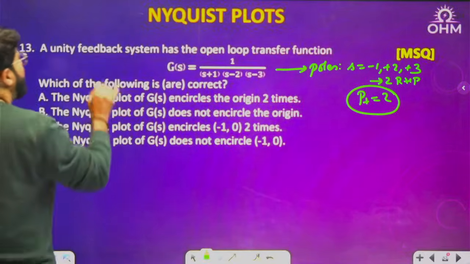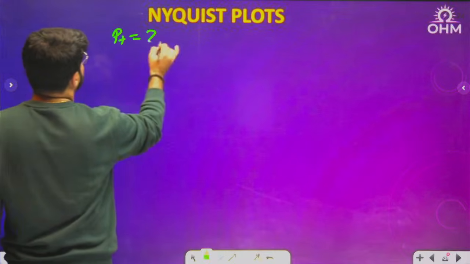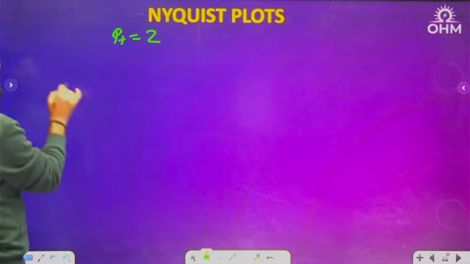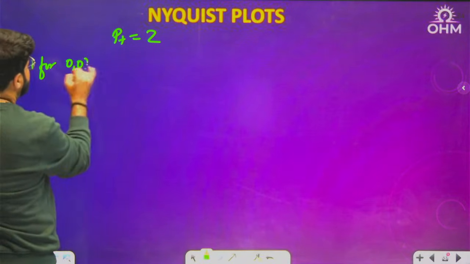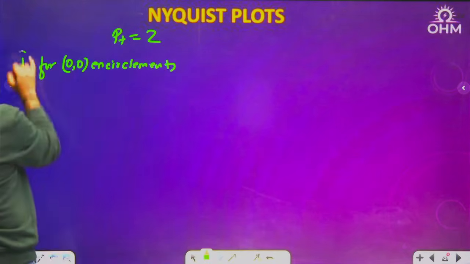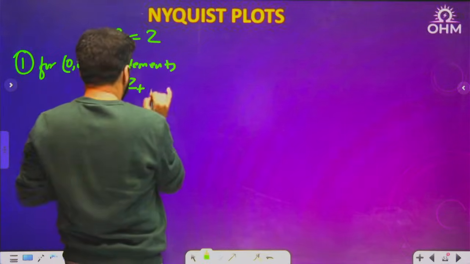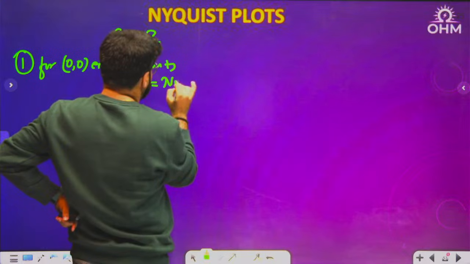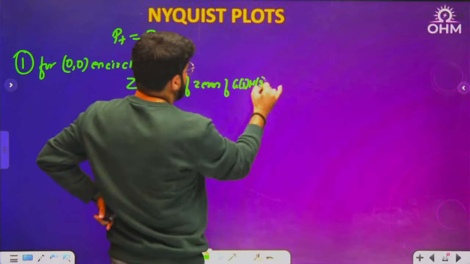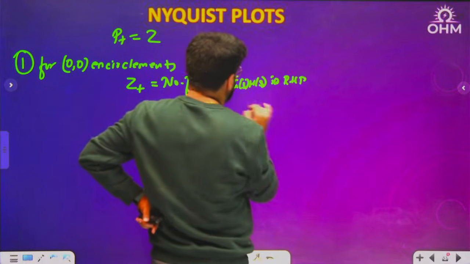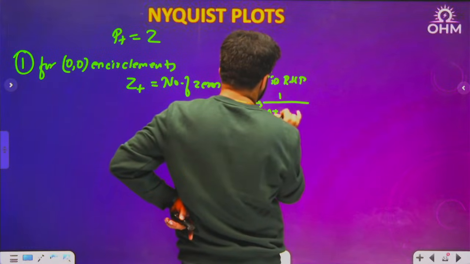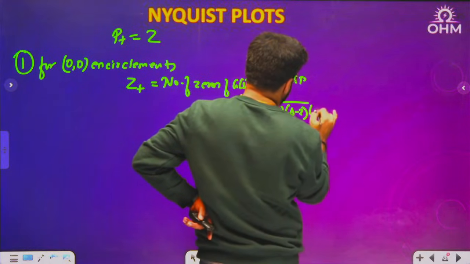So remember, dear, I told you 2 definitions in the beginning where P plus is common. But if you want the encirclement of origin, for 0, 0 encirclement, what is Z plus? Z plus is simply the zeros of G(s)H(s) only. What is the G(s)H(s) here? H(s) is 1, unity feedback it is. And that is 1 upon (s plus 1)(s minus 2)(s minus 3).